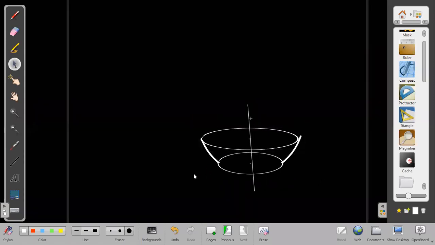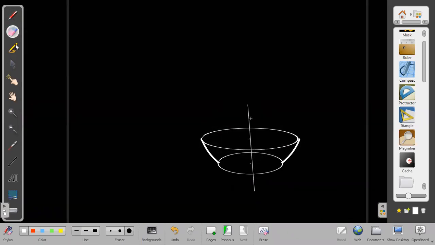It is looking like a frustum, sir. Frustum? It is not a frustum. It is a part of a sphere. How can it be a frustum? Frustum is a part of a cone. It is part of a sphere, so here it is curved. It is having curves, sir.